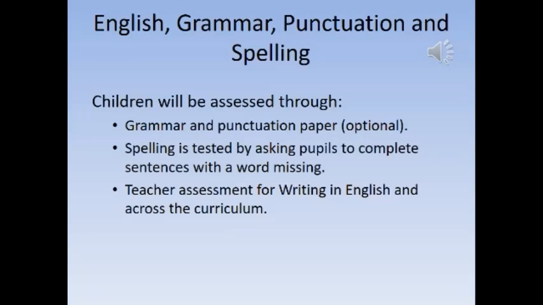Spelling is also a paper that we do with the children. They're used to learning words and understanding the format of a spelling test, so there's no issue there. In terms of writing, that is for us to assess separately outside of the paper, from their work across the year and work much nearer the time that we have set up exactly for this reason.